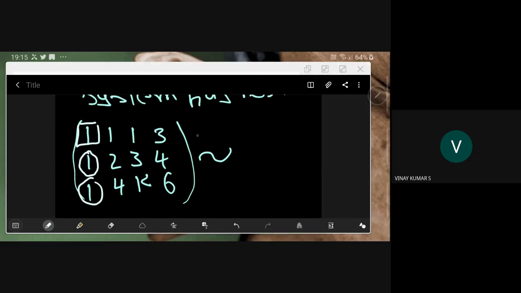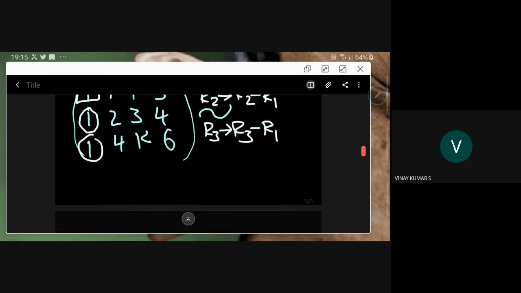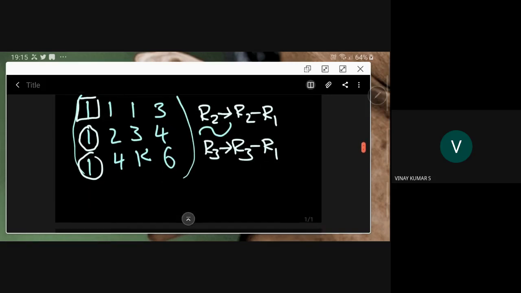So what we do here is R2 minus R1, and R3 minus R1. That reduces to: no change in the first row, 1, 1, 1, 3.